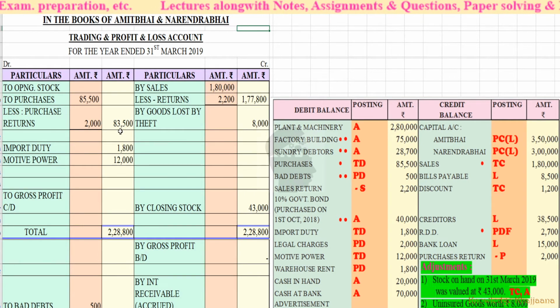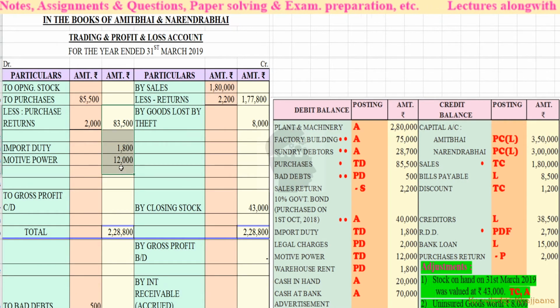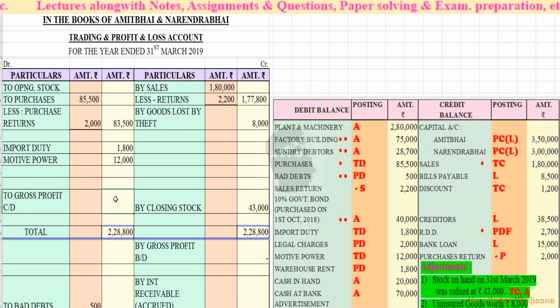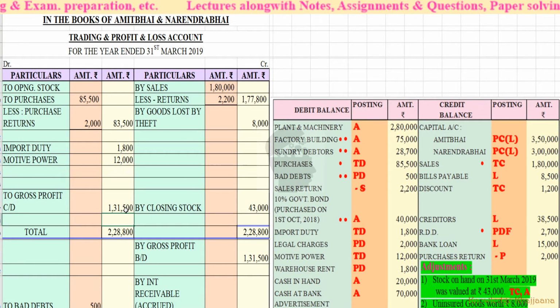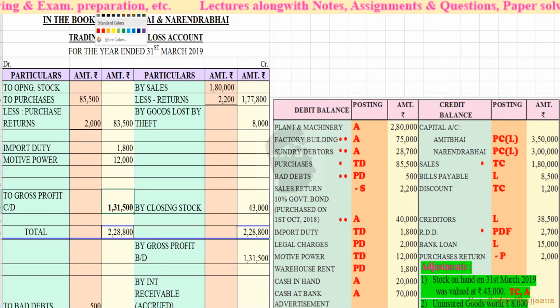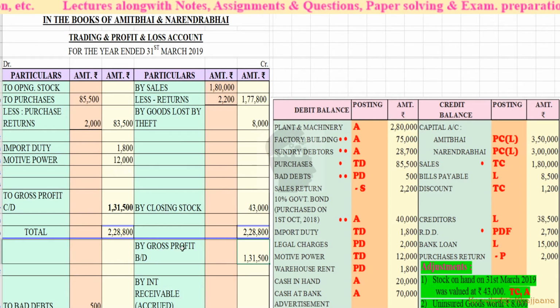It is 83,500, 1,800, and 12,000. Okay, this much only. Whatever the amount is, we have to deduct it from this 2,28,800. So we'll deduct from this the addition of this amount. So our gross profit is rupees 1,31,500. Okay, this is our gross profit. So we'll carry this gross profit over here. By gross profit brought down 1,31,500.